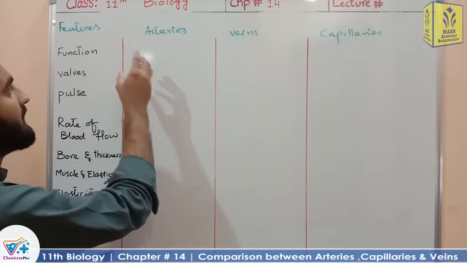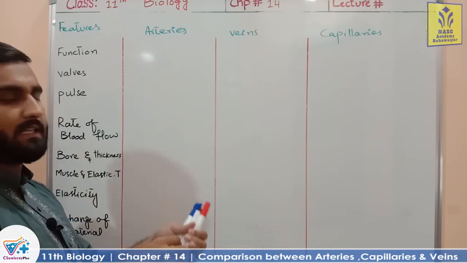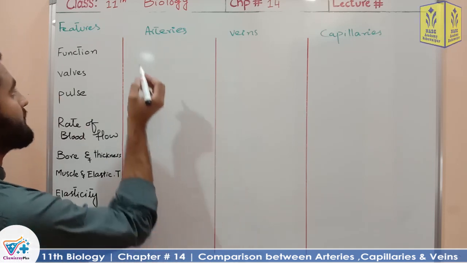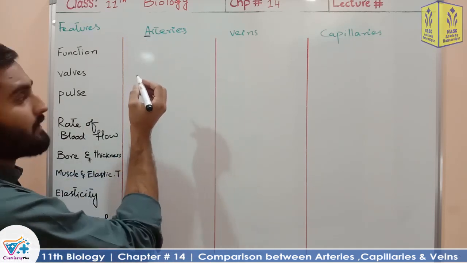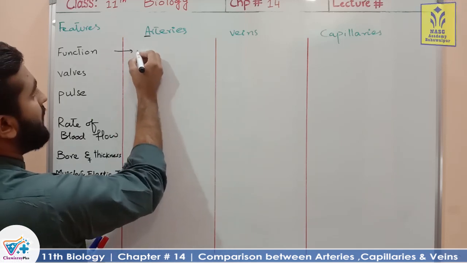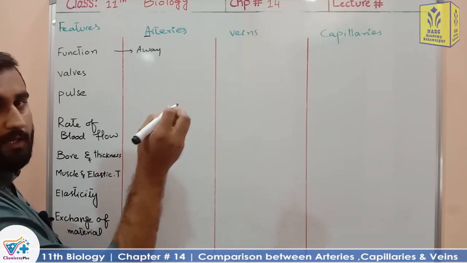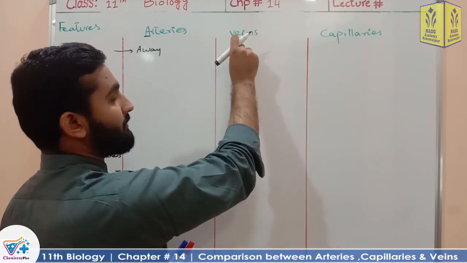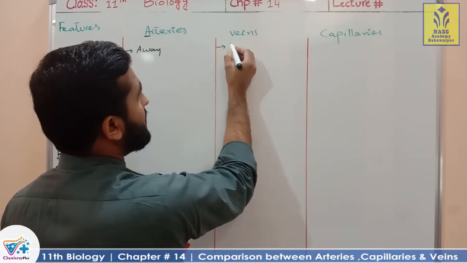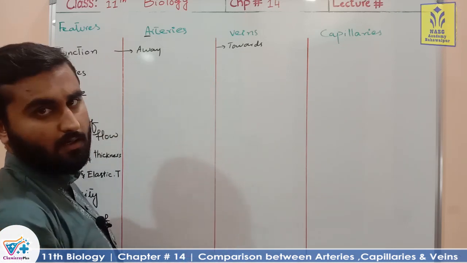We know that the main function of the arteries is to carry the blood away from the heart. Arteries starts from A, and the function is also away from the heart. Arteries carry blood away from the heart. Clear? Similarly, veins carry blood towards the heart.